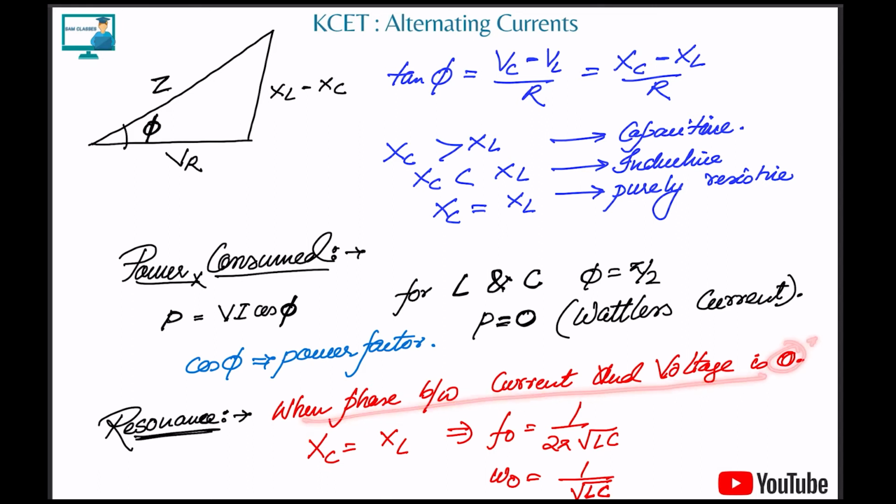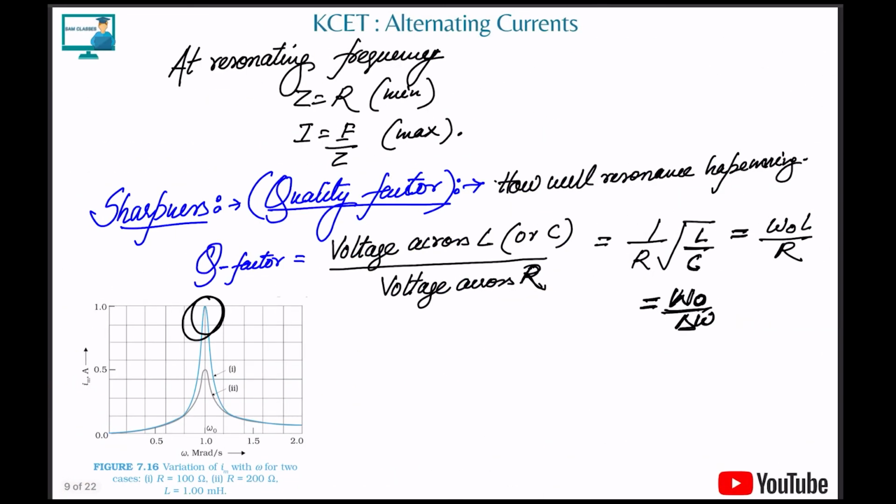When the phase difference between current and voltage is 0, at that point, what is the frequency? f is 1 by 2 pi root LC, and omega is 1 by root LC. That's it. Clear? Very important. Next, at resonating frequency, Z is minimum and the current I is maximum. Simple. If Z is minimum, the resistance is minimum, so it will carry the maximum current.